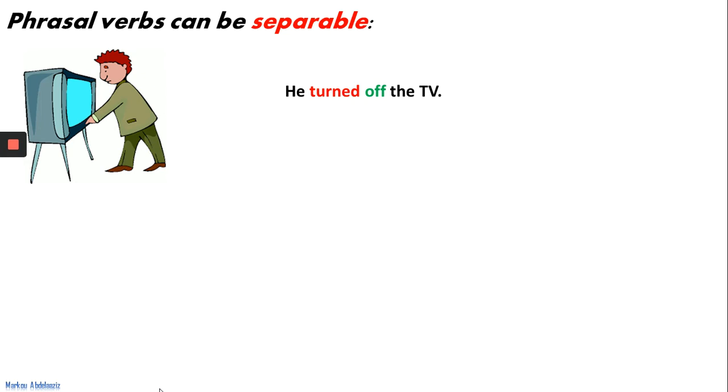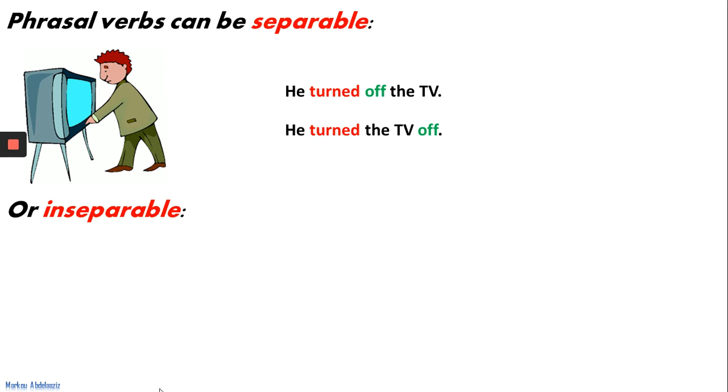When I say turn on, turn off, these are frequent phrasal verbs that we use in our daily conversations. This phrasal verb can be separated, and we can say he turned the TV off or he turned off the TV. So you see that the TV has come between turned and off.